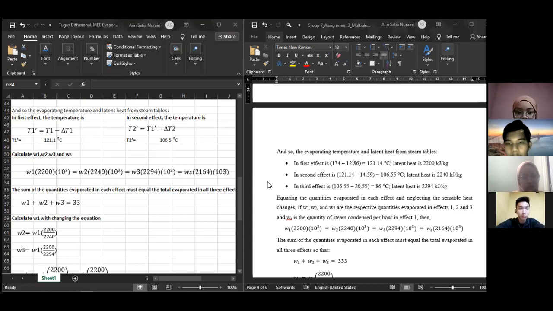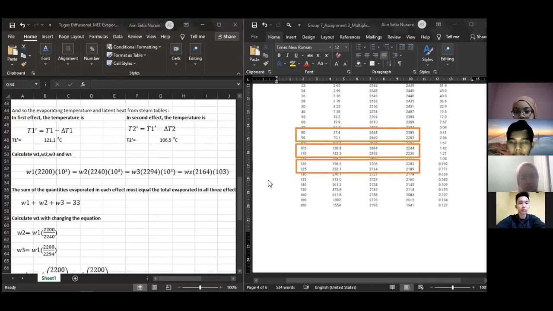We can search the evaporating temperature from the first effect until the third effect, and we get the temperatures in Celsius: 121, 106, and 86 degrees Celsius. And after that, we see the steam table. Please slide up.